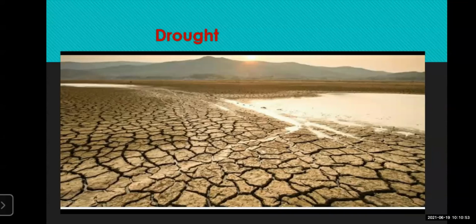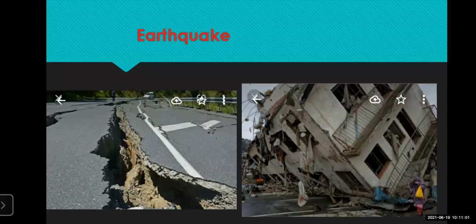So now let's move further to another type of natural disaster. Okay, you can see here on the screen, the fourth type of natural disaster is earthquake. You must have learned this in the previous classes, because just now we have seen the interior of the earth diagram. And in that particular lesson, you must have seen about the condition of earthquake, where the earth's surface starts shaking.